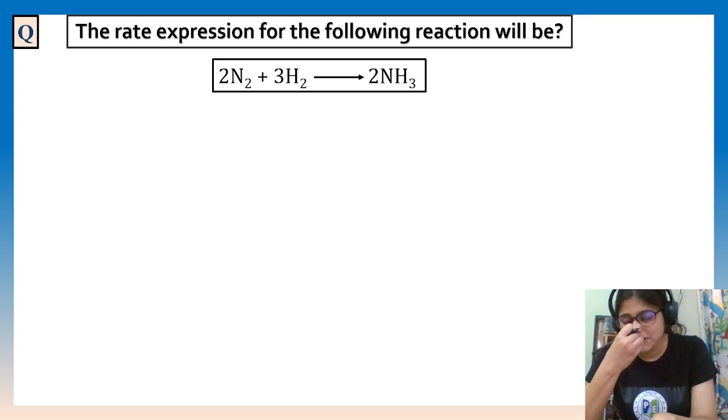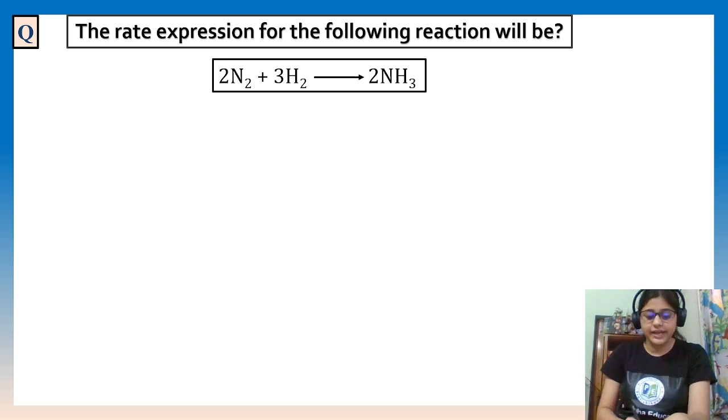Now tell me, the question is here with the same concept. The rate expression for the following reaction will be what? Rate expression only. Okay, easy.